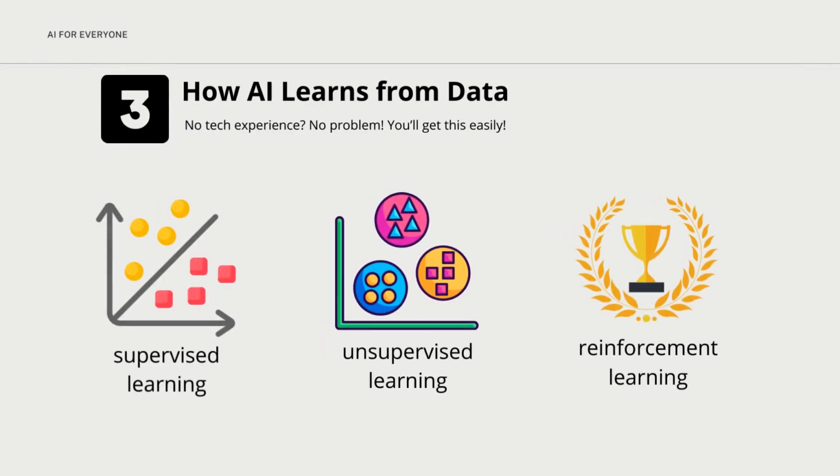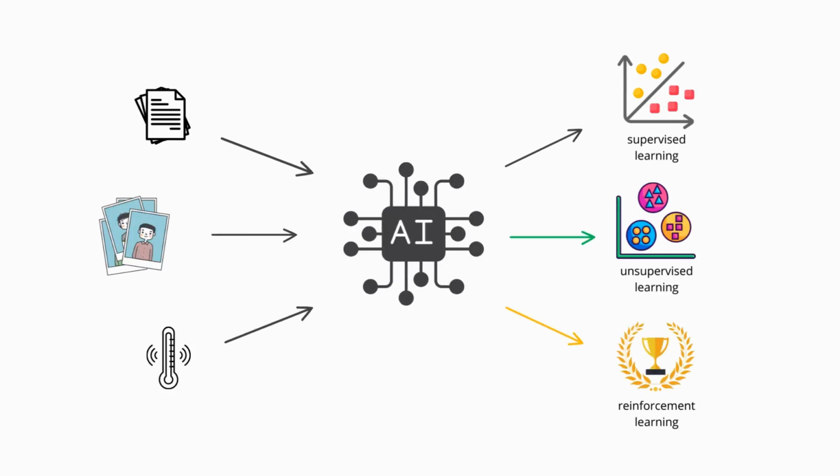In today's video, we'll explore one of the most fascinating aspects of AI, how it learns from data. Data is the fuel that powers AI, and understanding how AI processes and learns from data is crucial to understanding the technology itself. We'll break down three main learning methods AI uses: supervised learning, unsupervised learning, and reinforcement learning. Let's dive in.